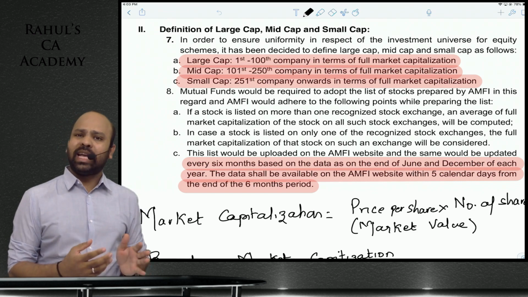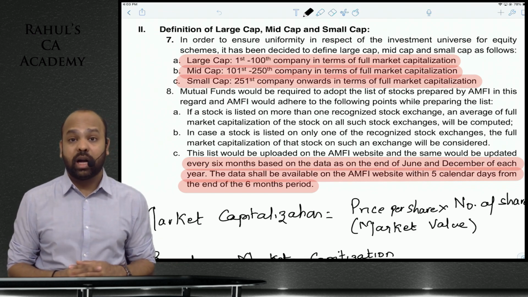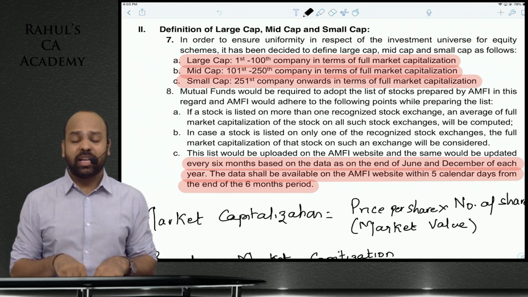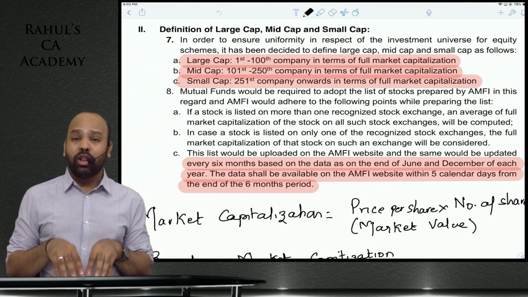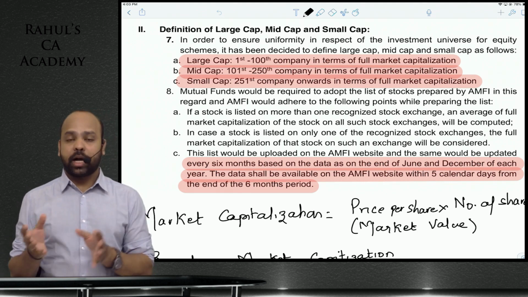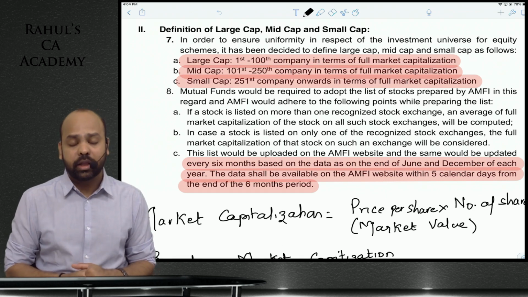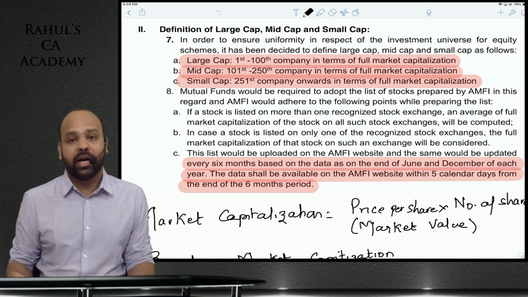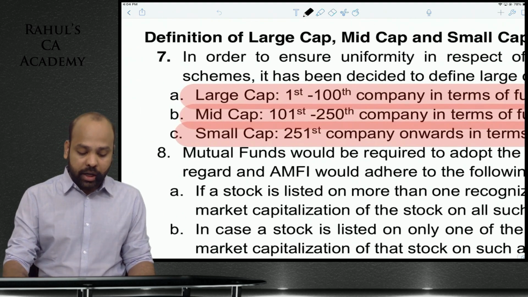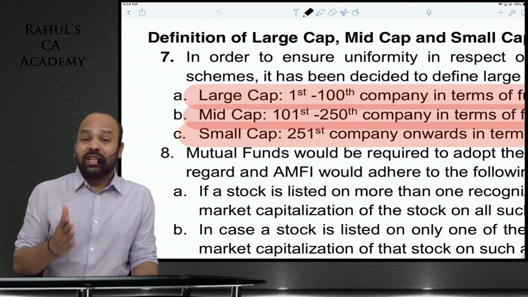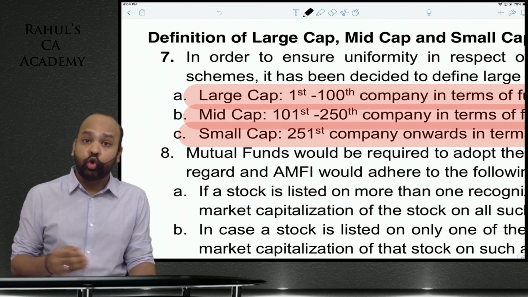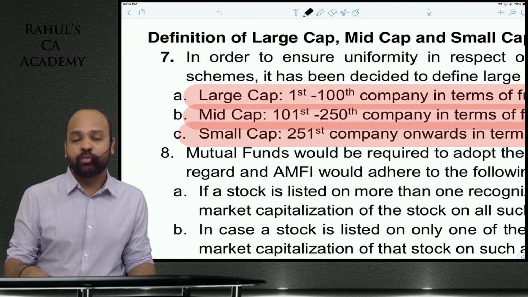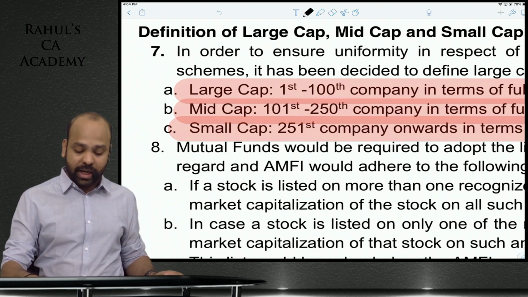Before we talk about this multi-cap fund regulation, let us understand what exactly are large cap, mid cap and small cap stocks. Now, this classification has been made as per SEBI regulation. This is on the basis of market capitalization, which is the market value of a company, market price per share multiplied by the number of shares. In terms of market capitalization, the top 100 companies are classified as large cap stocks. The next 150 companies, that is from 101 to 250, are classified as mid cap stocks. All the remaining stocks would come under the category of small cap stocks. This is on the basis of market capitalization.